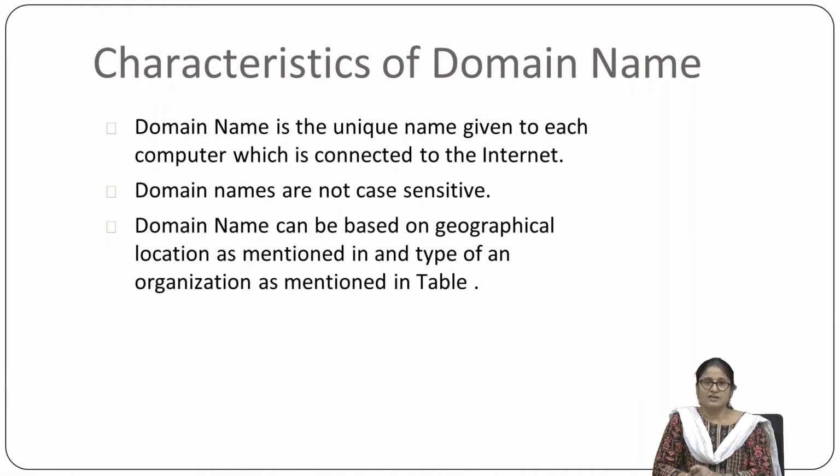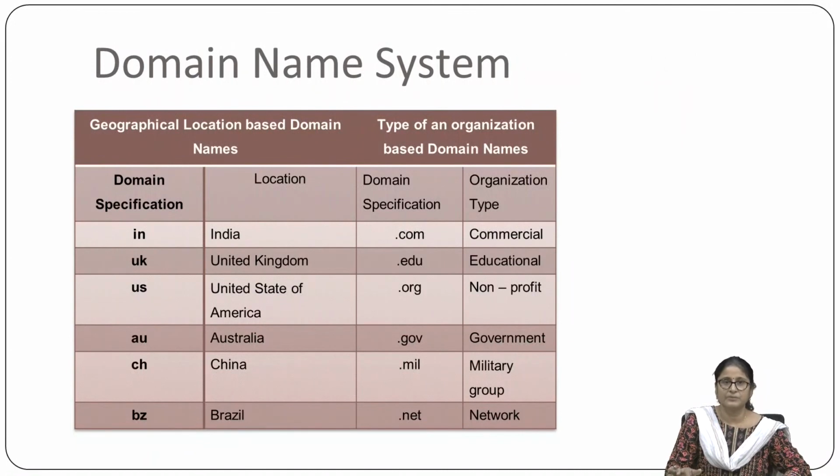Domain names, as we have seen in the previous table, are based on the geographical location, as well as the kind of organization.